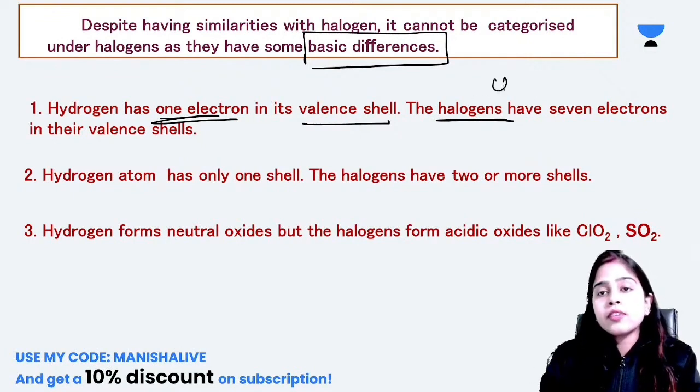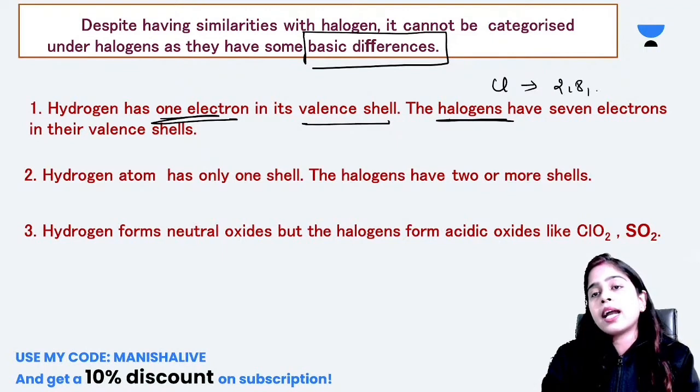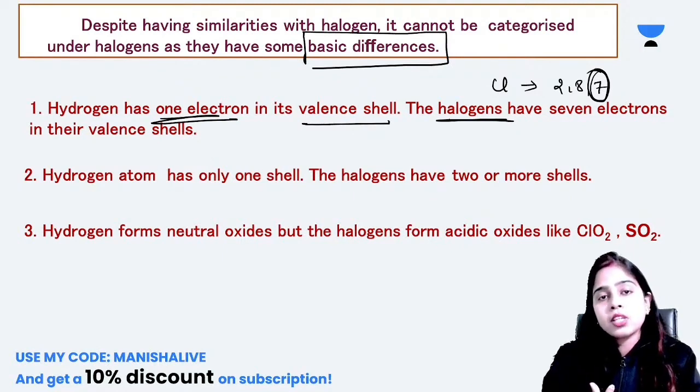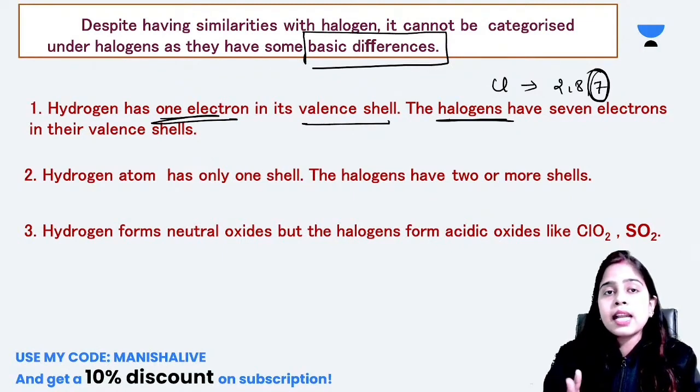If I write the electronic configuration for chlorine, it is 2, 8 and 7. So the valence electrons in a chlorine atom are 7, but hydrogen has only one electron in its valence shell. So this is the first dissimilarity between halogens and hydrogen.